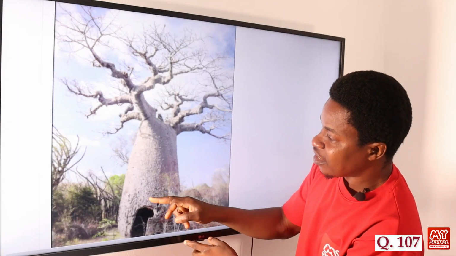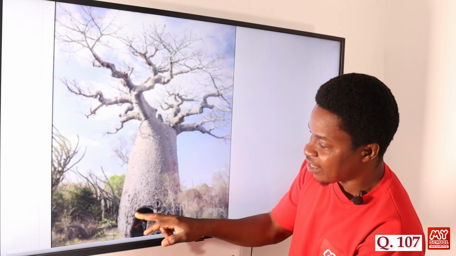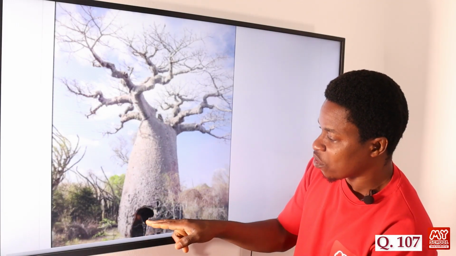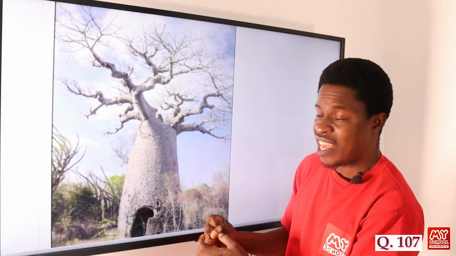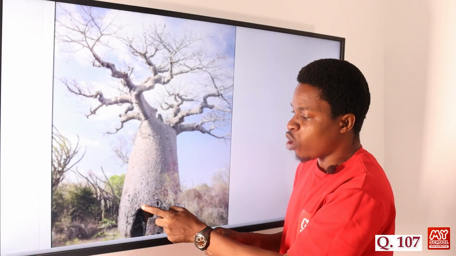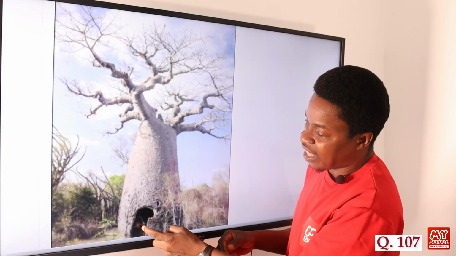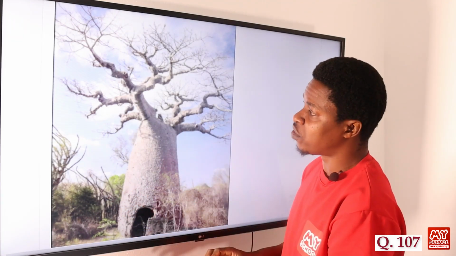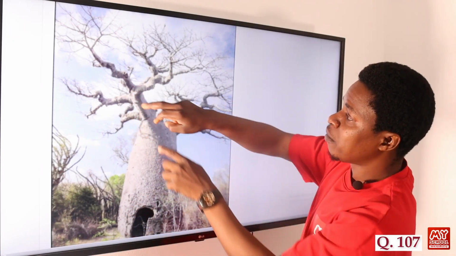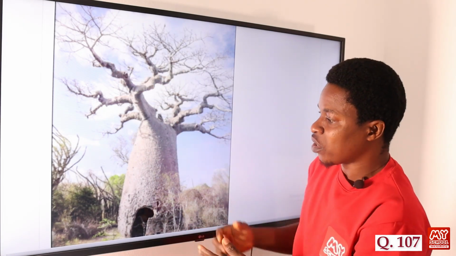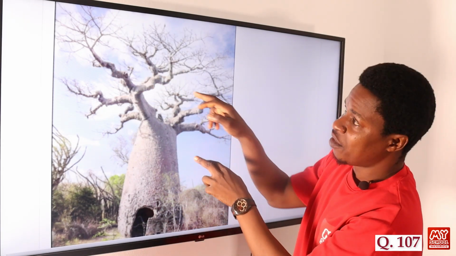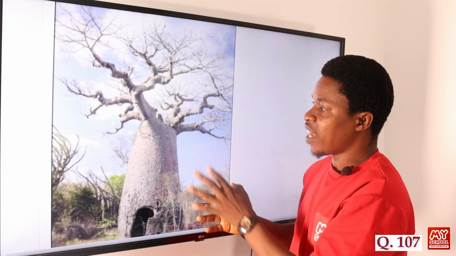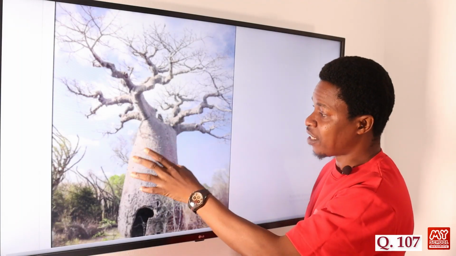You can see how the stem is. You can see there's a hollow here. Maybe somebody living around was able to perforate and cut into this because it is dry. If it were wet, it would have been difficult to chop into this. So a door has even been created here, to tell you that there's a hollow space inside this tree. Look at how the branches are. They are dried because they lack water. Even though you can see the branches, there are no leaves on them. This is how the trees in the desert look. So this is the cacti, or the cactus, tree.